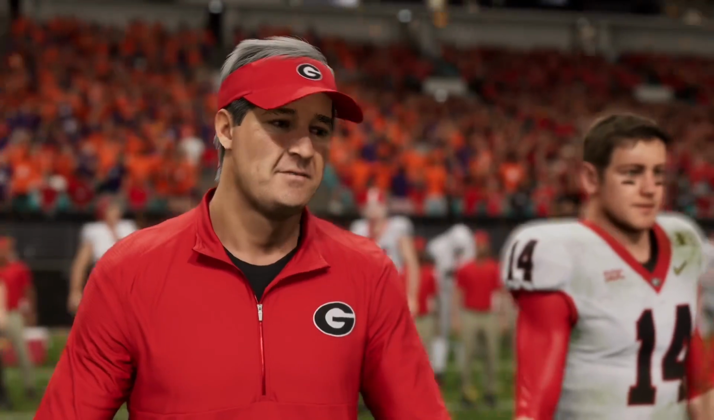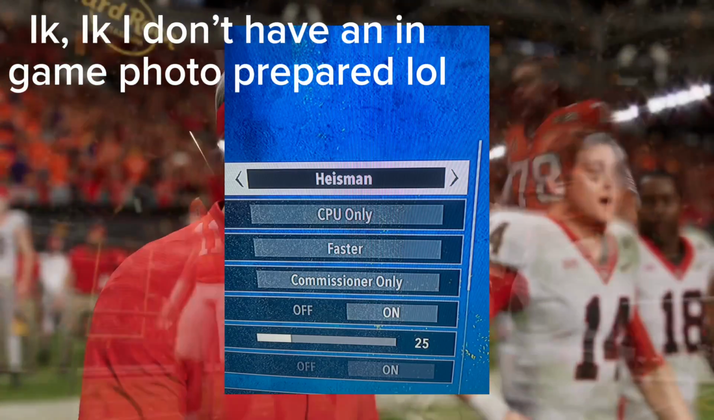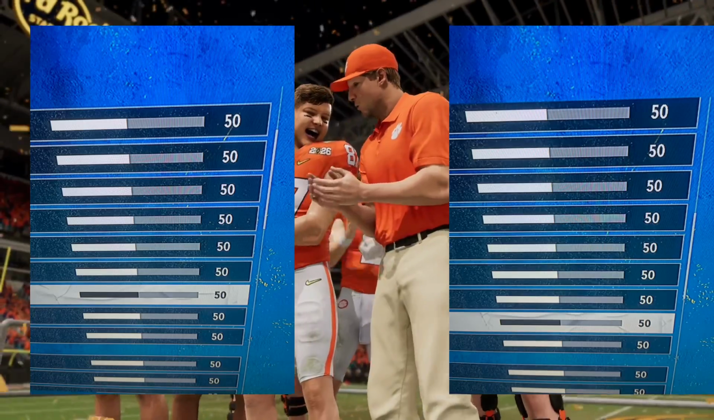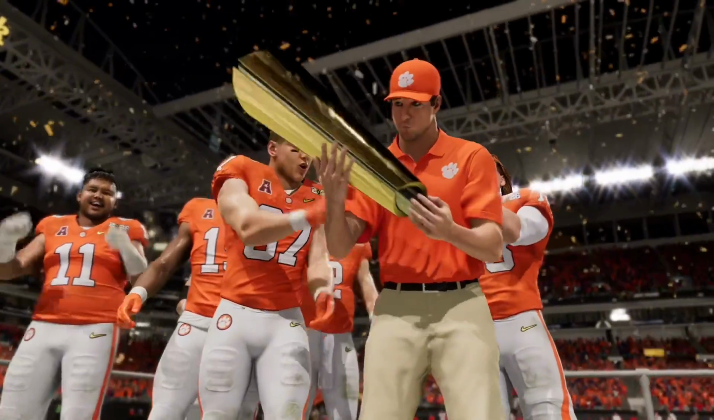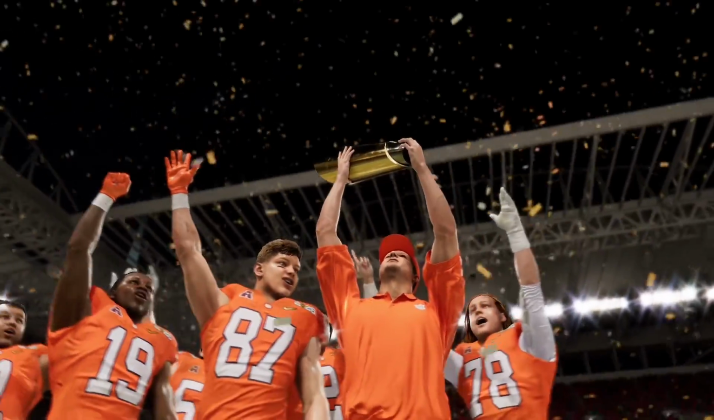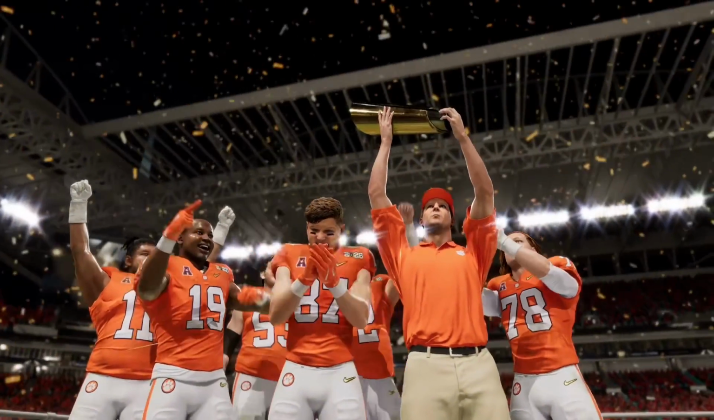And as you can see here, it was on Heisman, not All-American, my bad. It was on Heisman, not All-American. I did just show a photo, so I don't know if that's too trustworthy or not. No sliders at all either.